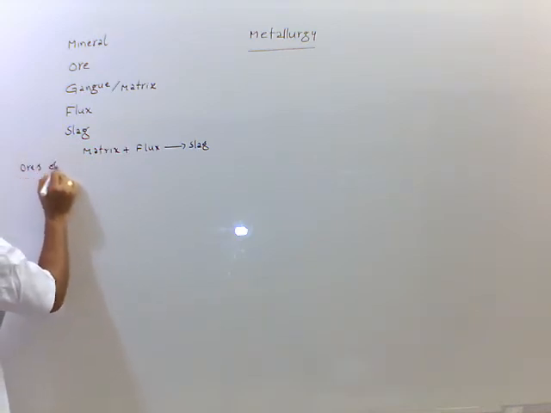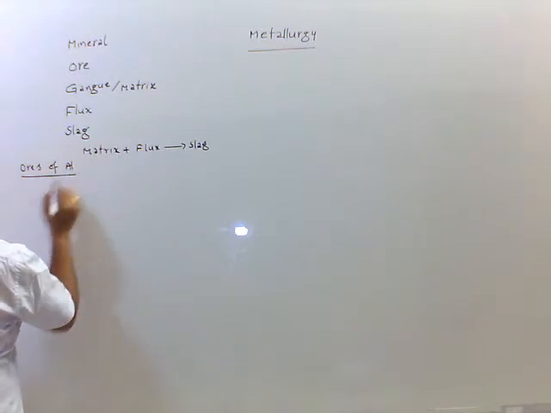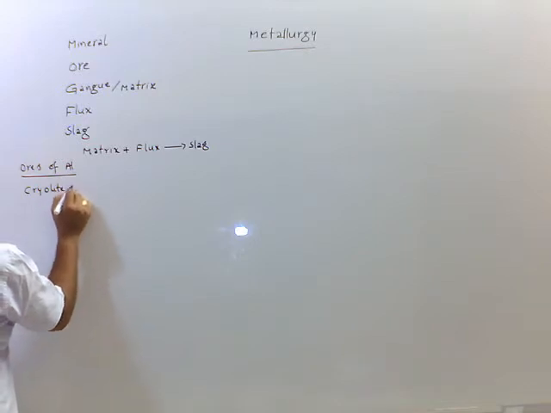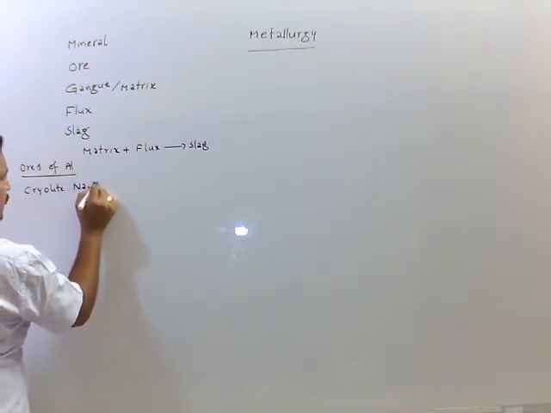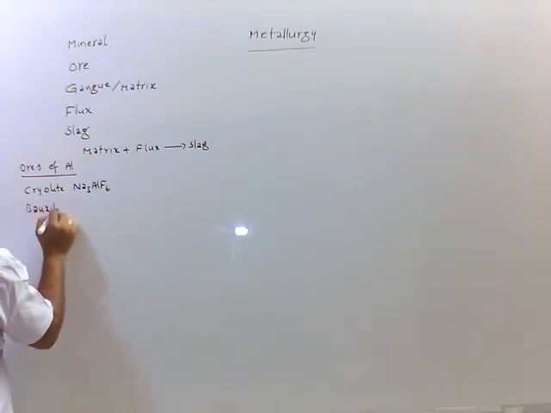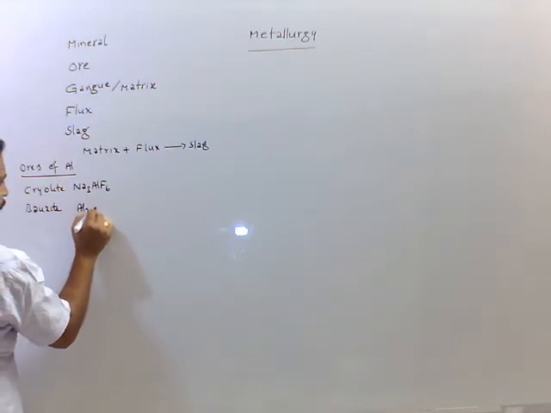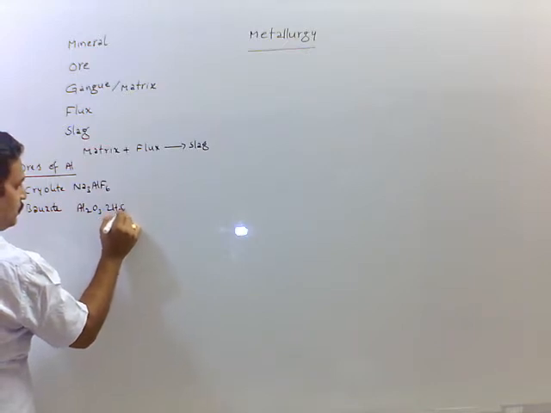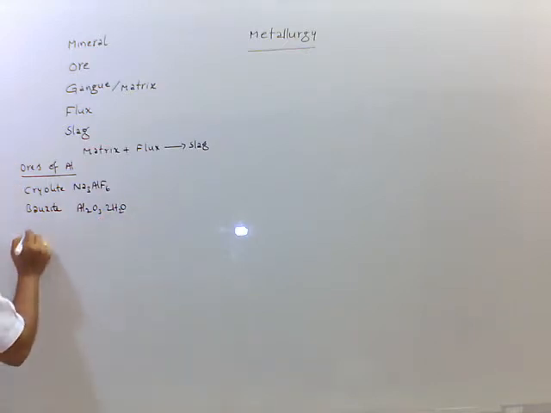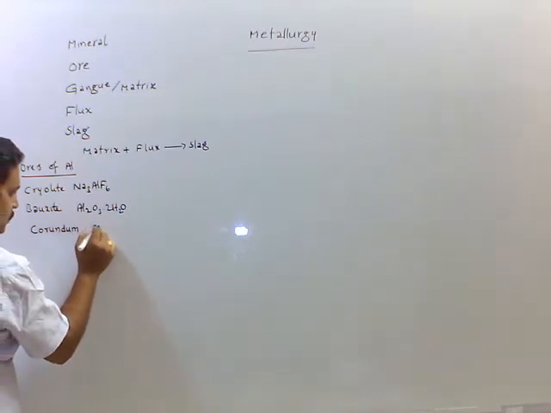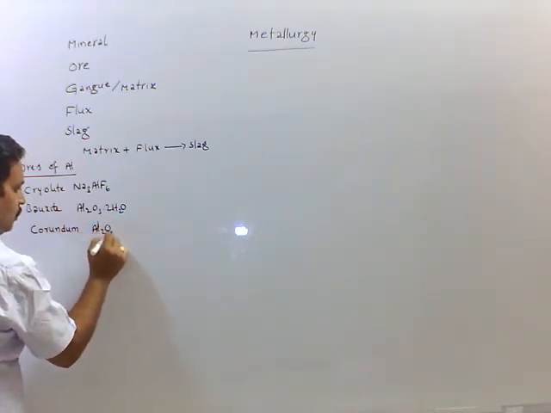Ores of aluminium: cryolite, Na3AlF6; bauxite, Al2O3.2H2O; corundum, Al2O3.